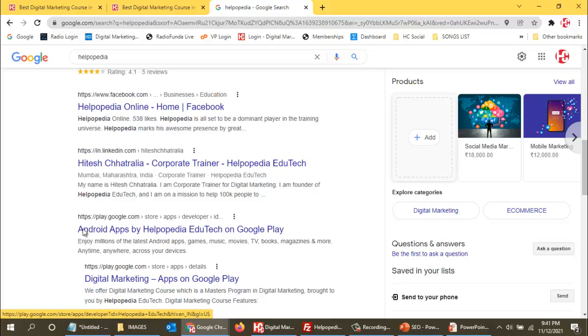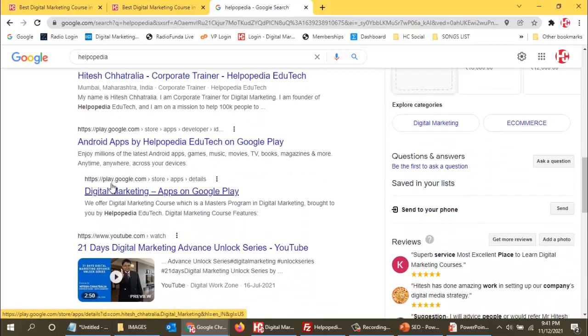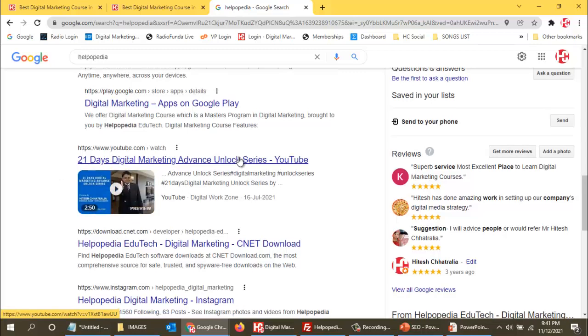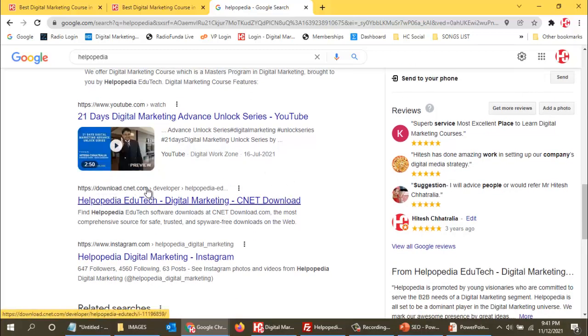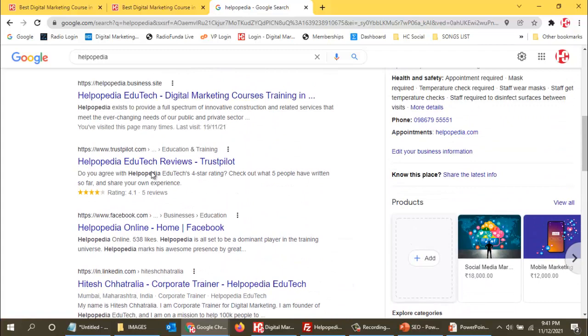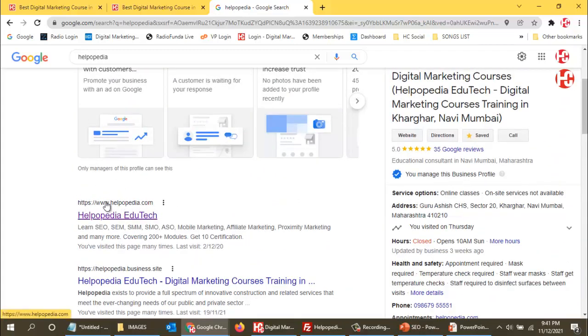Then over here another app is there. Then from YouTube also you can see my name, my picture, my video. Then on download.cnet.com also you can see my Helpopedia EduTech is there. So people will get to know about this. This is called indirect, because if it is coming on your website with on-page SEO, then yes, your website will come up. But there is no guarantee that your website will come up on the top. With off-page SEO it is guaranteed, but it will come up indirectly.